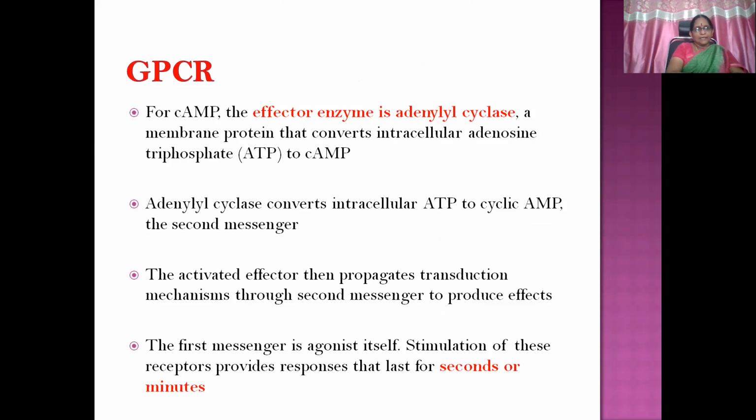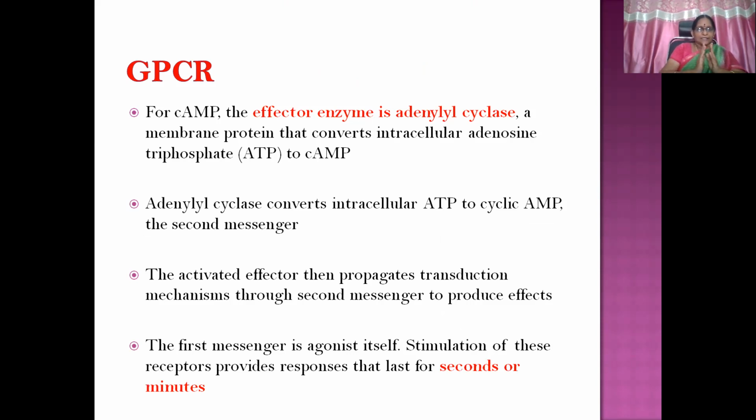So for cyclic AMP, the effector enzyme is adenylyl cyclase. This is the effector. You have to remember that. It is a membrane protein that converts intracellular adenosine triphosphate, that is ATP, to cyclic AMP, by the effector enzyme adenylyl cyclase.